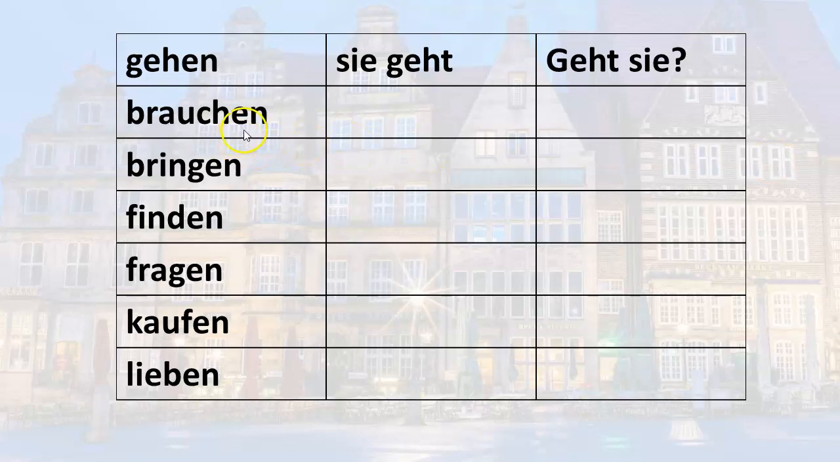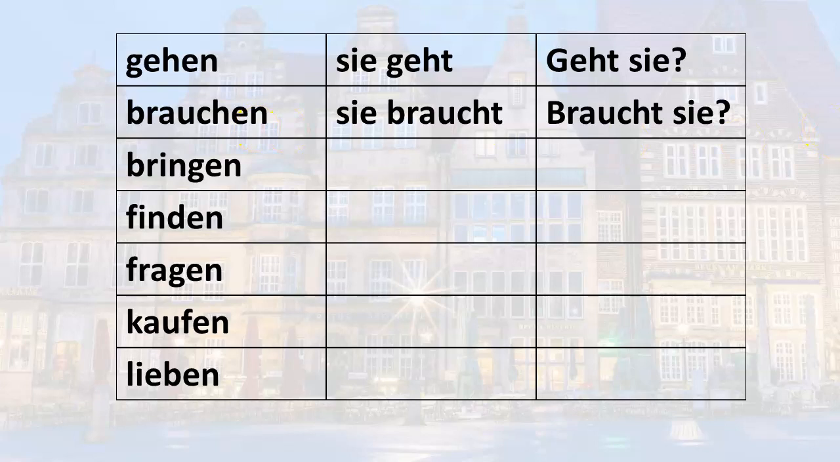Brauchen, to need. She needs. In your mind, you can quickly see the en and drop it and add the t, so you have the form braucht, sie braucht. She needs. Does she need? Braucht sie. Bringen. How would you say she brings? Does she bring? She brings. Sie bringt. Bringt sie. Does she bring?